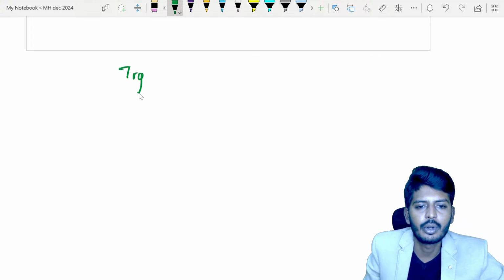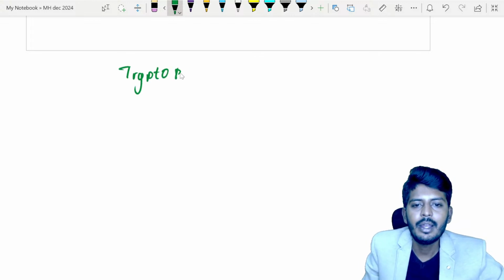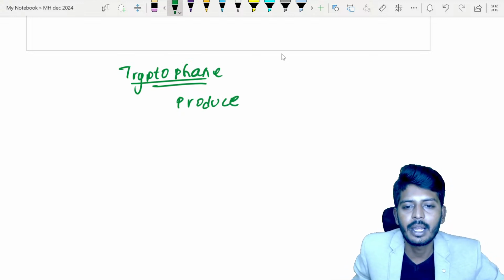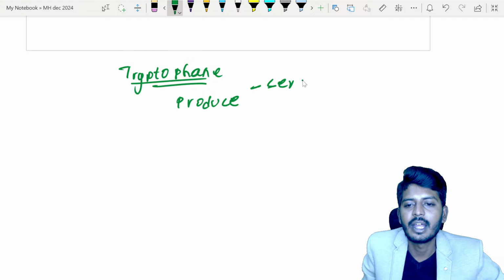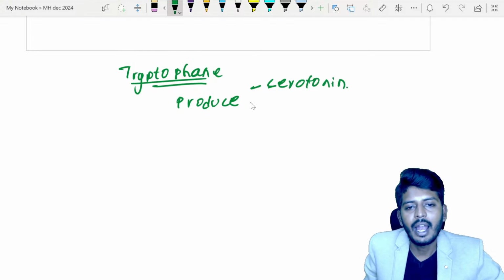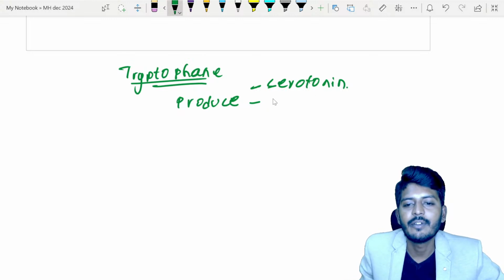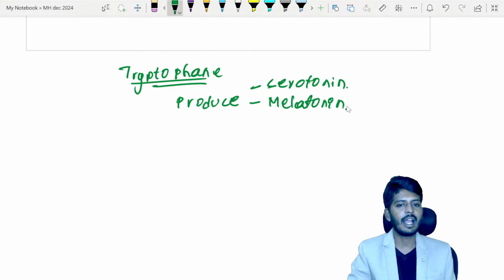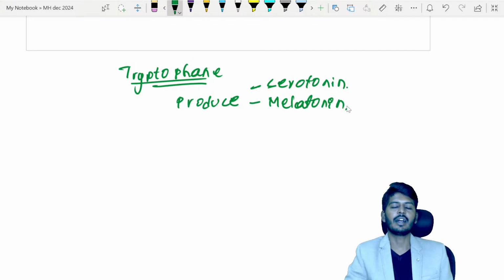Once we understood this, let's understand the other important amino acid. Let's talk about tryptophan. Tryptophan is an amino acid, my dear student. This is very commonly asked. It will produce something called serotonin. And your tryptophan also produces melatonin. Melatonin related questions are frequently asked.